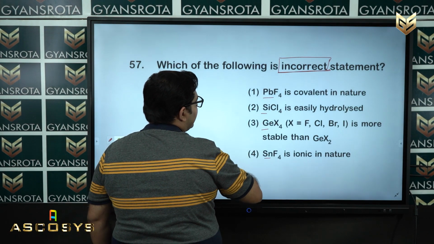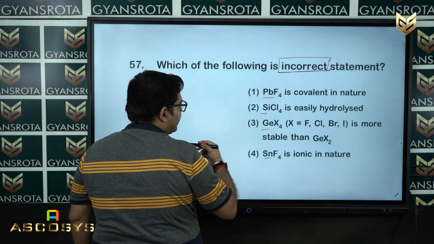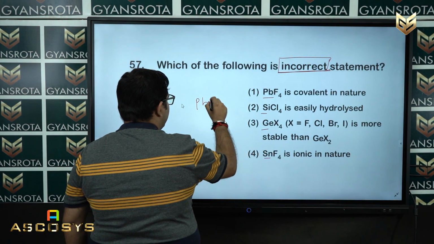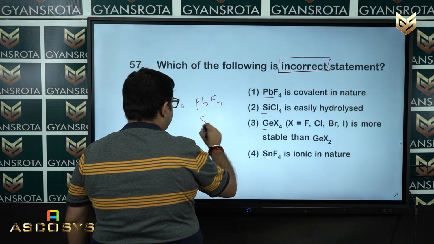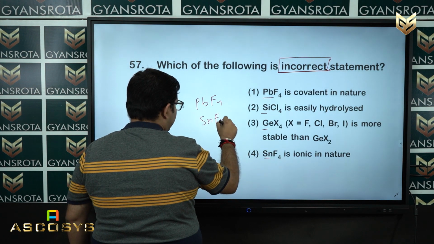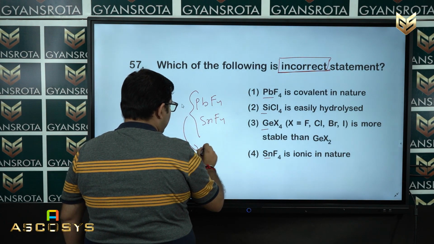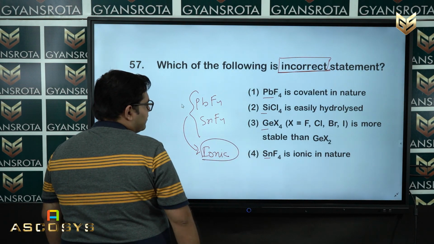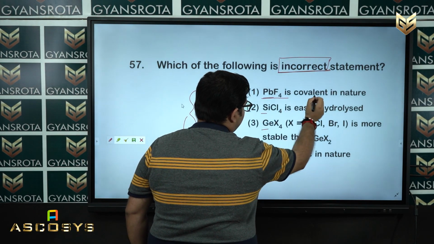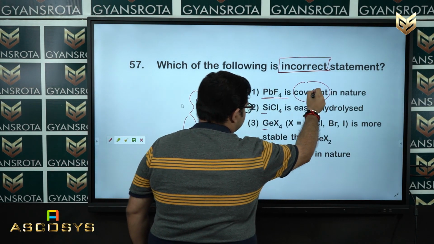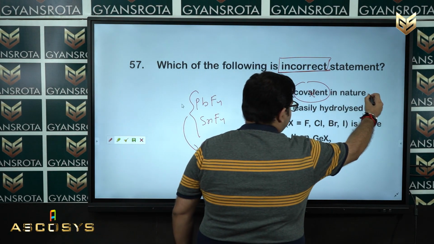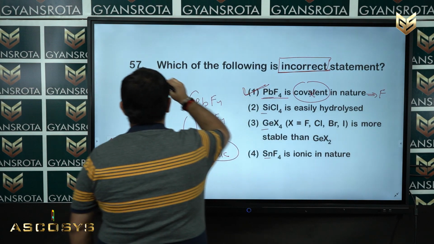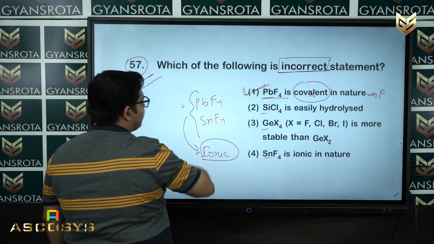This series like Pb, Si, Ge, Sn are group 14 elements, and in group 14 they are basically covalent in nature except PbF4, that is lead tetrafluoride, and tin tetrafluoride SnF4. These two are ionic in nature. So if you see your first option, PbF4 is covalent in nature, which is not true, and this is your incorrect statement. So this is the correct option of your question number 57.